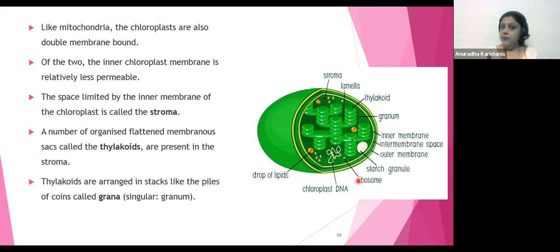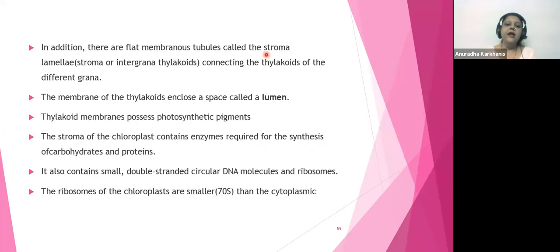So diagram में I hope there is no गड़बड़, because if you understand this content, तो अपना photosynthesis chapter जो आगे हम देखने वाले हैं, it will be very easy for you to understand. Entire photosynthesis chapter is based on this basic structure of your chloroplast. So I hope you all have followed the structure details. Now see, in addition, there are flat membranous tubules called the stroma lamellae, which are going to connect the thylakoids of different grana, which I just now explained.